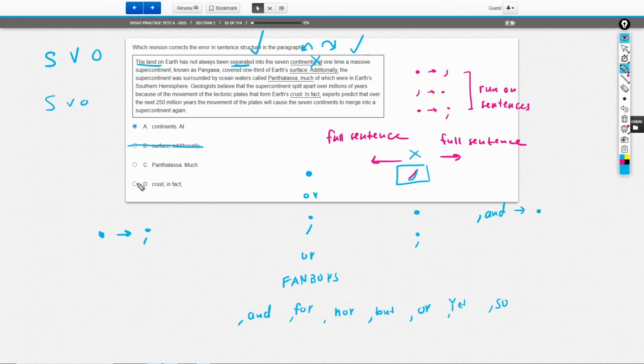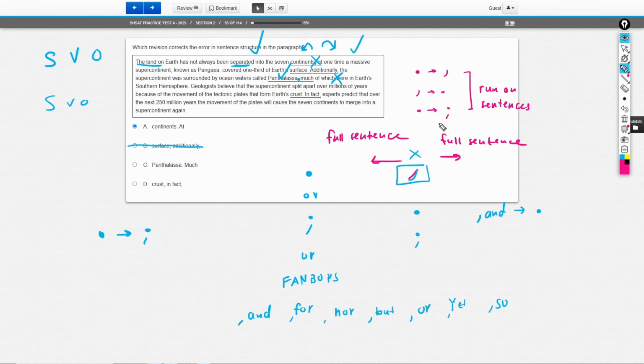Choice C would introduce a fragment, okay? If I put a period here, remember that a period can only connect two full sentences. So a period cannot connect two incomplete sentences, and it cannot connect a full sentence to an incomplete one. If I put a period here, the sentence to the left of it is a sentence, but the text to the right of this period, much of which were in Earth's southern hemisphere, is incomplete.